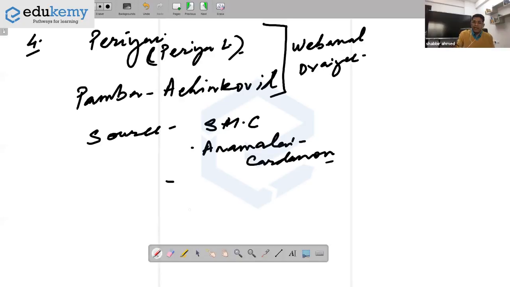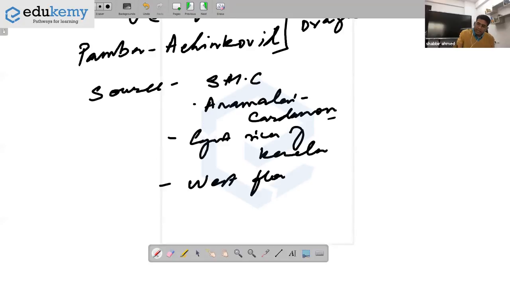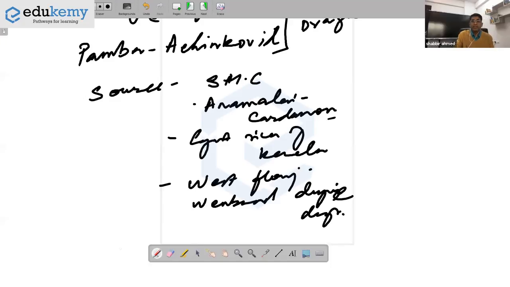Okay, fine. Then you can again write down that these are the largest rivers of Kerala. You know at least this much, right? In Kerala, are there only 2 rivers or 3 rivers of any significance? The largest rivers of Kerala. They are west flowing rivers, and they drain into the Vembanad drainage basin. You can write that.